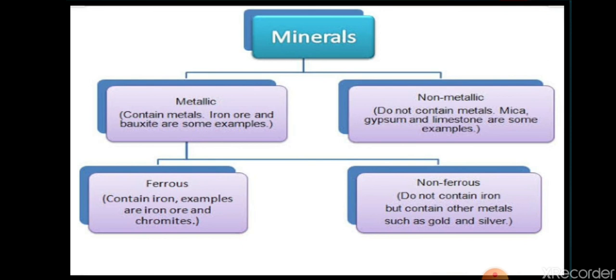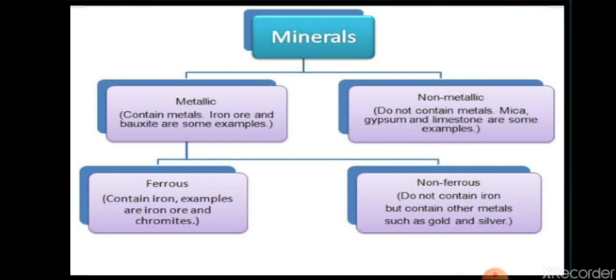Now, basically, these metallic minerals are available in mining areas or the places where mineral deposits are there. Examples of metallic minerals: iron, bauxite, nickel, copper, zinc, lead, and gold. These are some of the examples of metallic minerals.